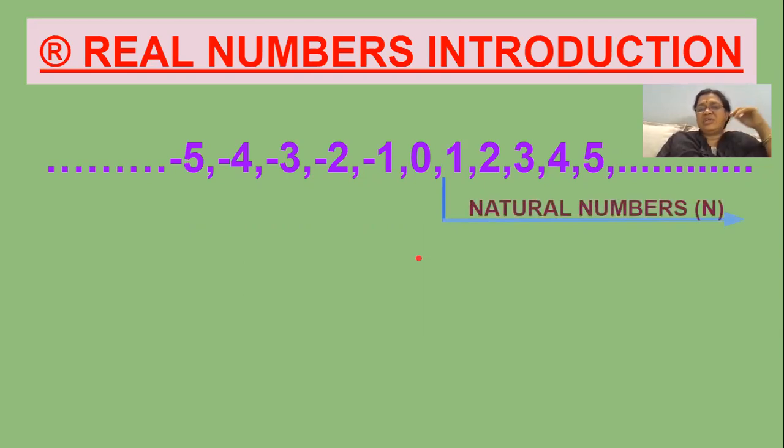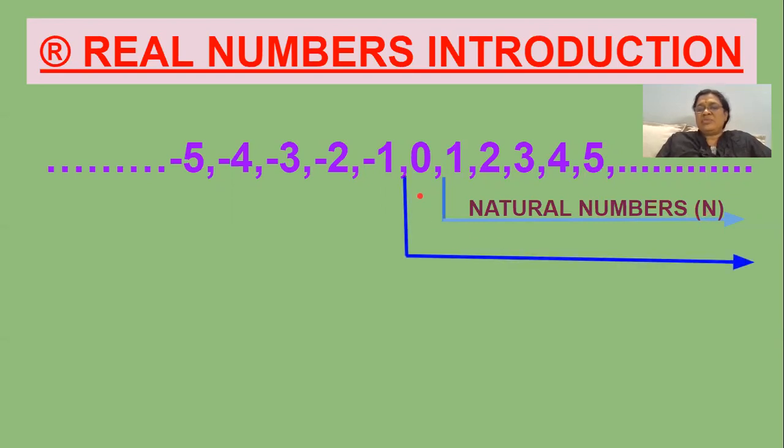The numbers which start from 1 are natural numbers. See here: 1, 2, 3, 4, 5 and so on. These numbers all come under natural numbers. The least number in natural numbers is 1. And the natural numbers are denoted with the letter N.